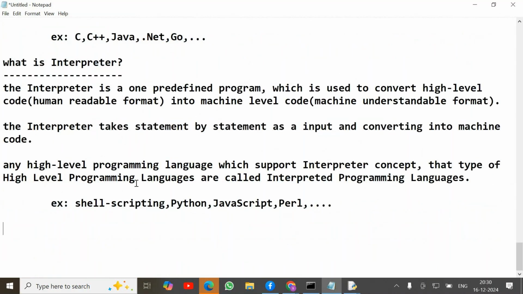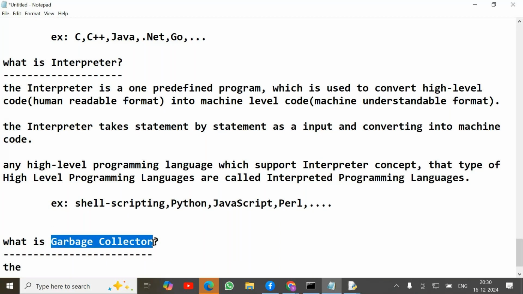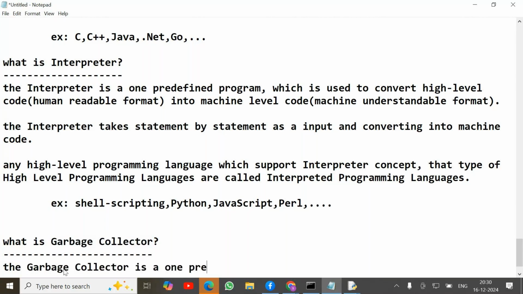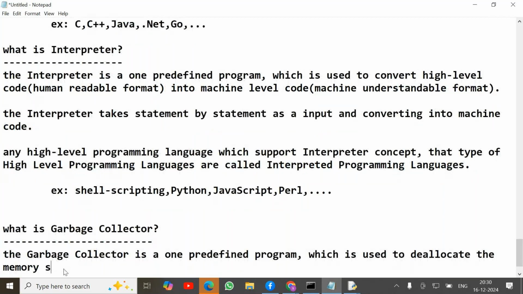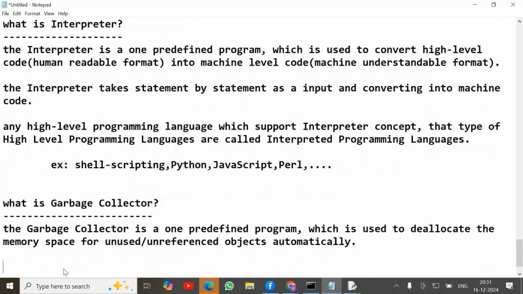Next, what is a garbage collector? The garbage collector is a predefined program which is used to deallocate the memory space of unused or unreferenced objects automatically.